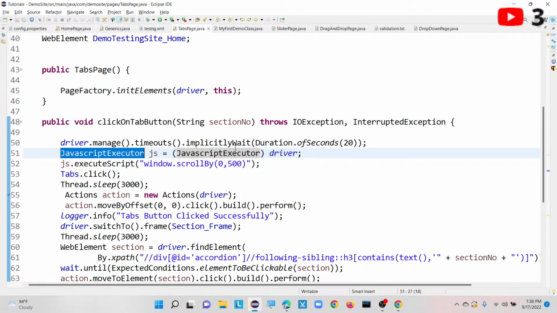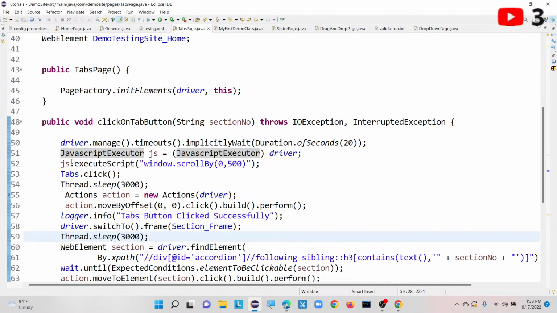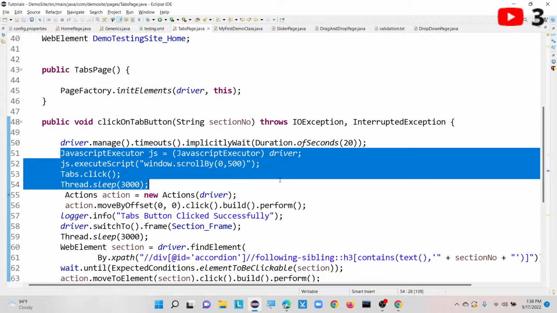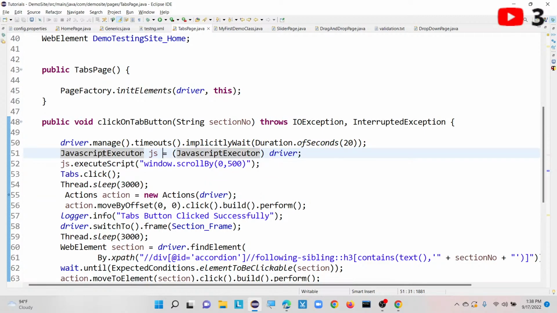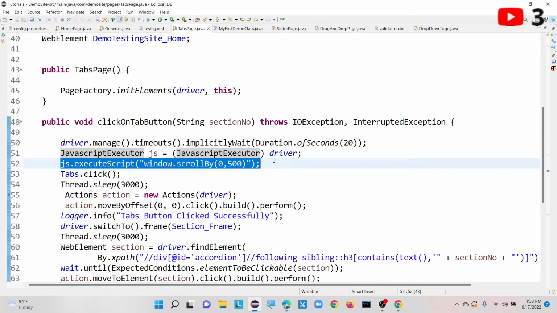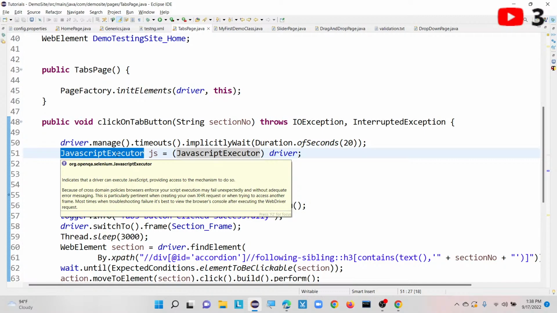So if we write Java code, it will compile into dot class files, whereas the JavaScript code will be directly executed by the browser.